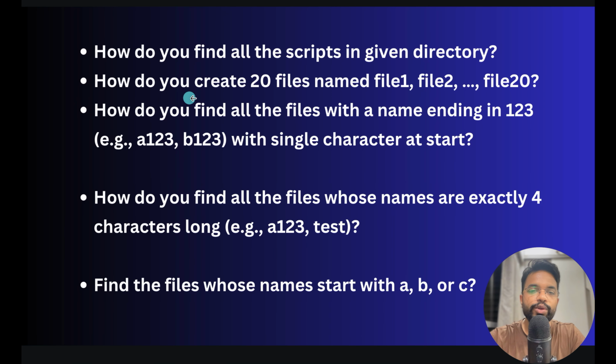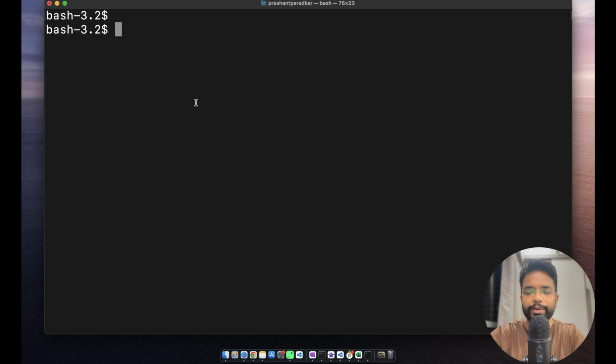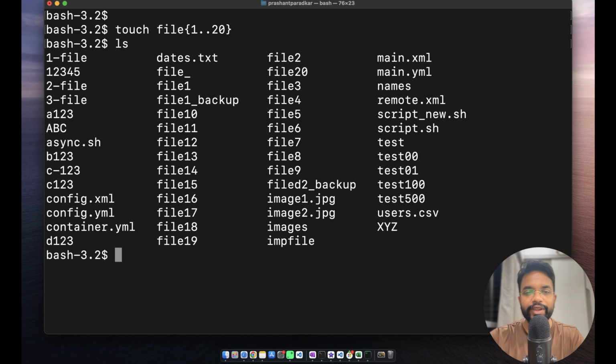The second question is, how do you create 20 files named file1, file2 till file20? The first approach is the manual approach. We can simply type file1, file2 like this manually, but we can use the wildcard instead. I will use braces here because inside the braces we can provide the range. I will simply do 1..20, which means from 1 till 20, including 1 and 20. If I hit enter, it will create the files named from file1 till file20.